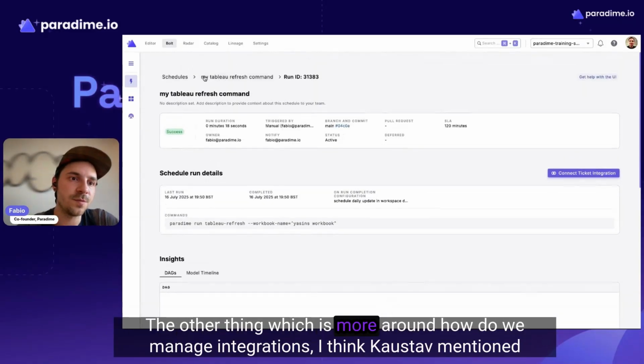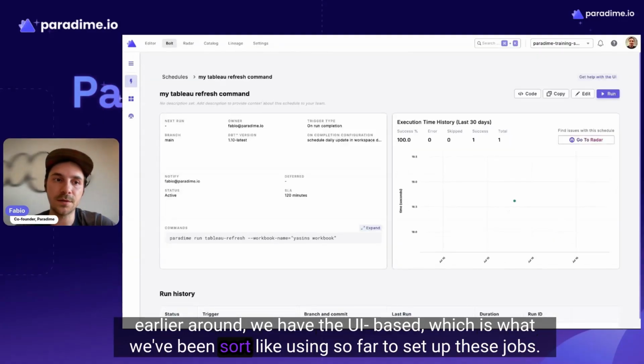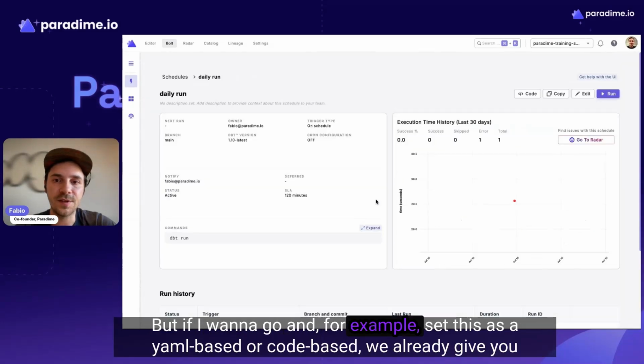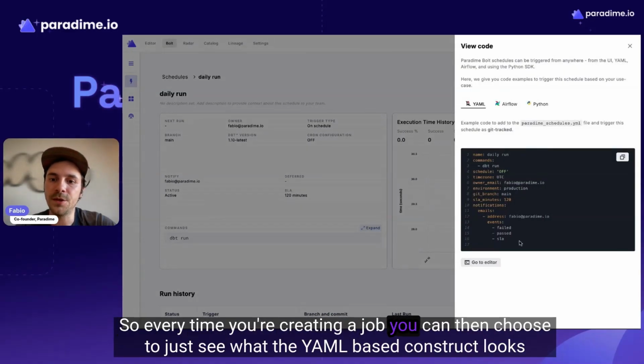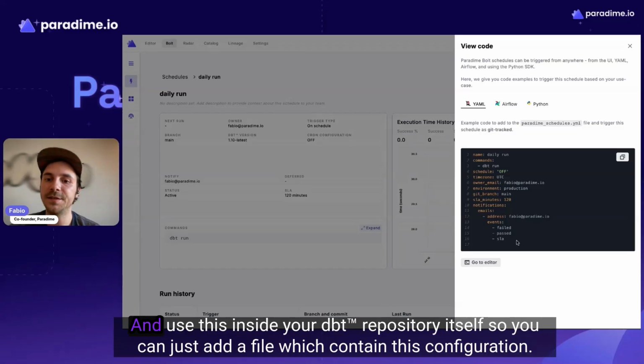The other thing, which is more around how we manage integration, I think Costa mentioned earlier, is that we have the UI base, which is what we've been using so far to set up this job. But if I want to, for example, set this up as a YAML base or a code base, we already give you the pre-generated code for you to lift and shift. So every time you're creating a job, you can choose to see what the YAML-based construct looks like, how it is configured, how it is set up for all the different combinations of things that we support here, and use this inside your DBT repository itself.